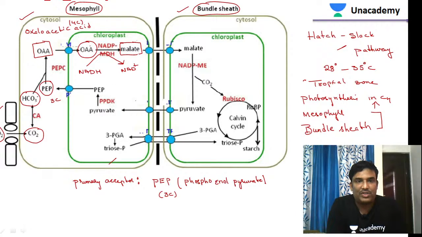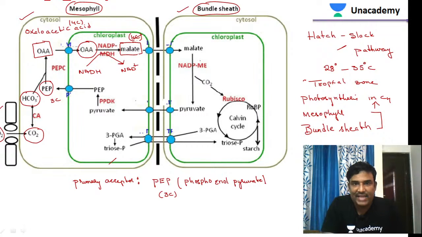So for conversion of oxaloacetic acid to malate, there are also enzymes involved. So a dehydrogenase enzyme will be involved. Then now this is malate. So malate is again a 4-carbon compound. Malate can also be called malic acid.